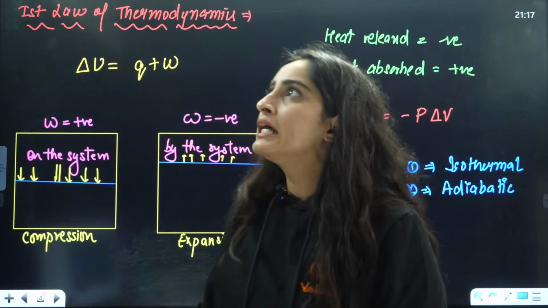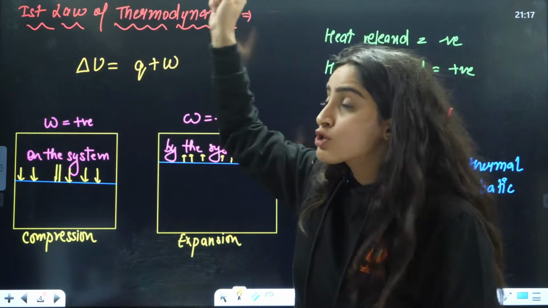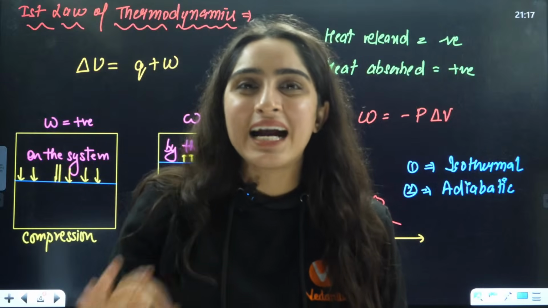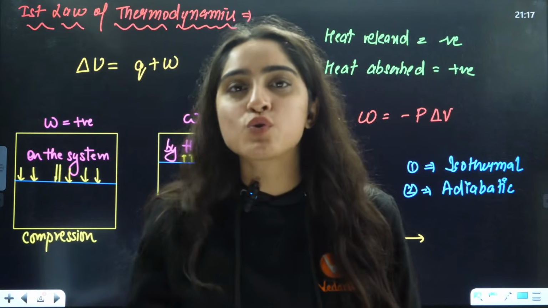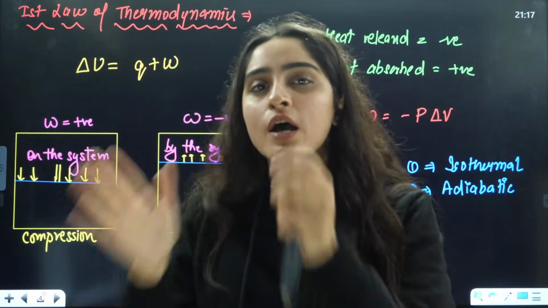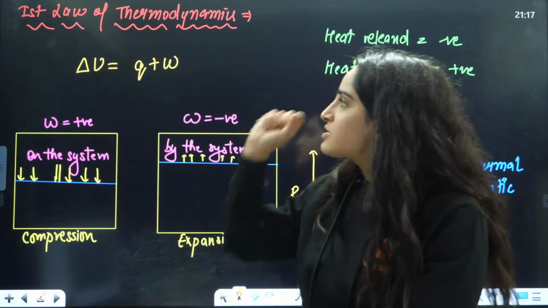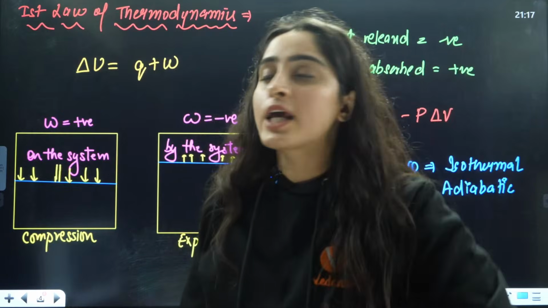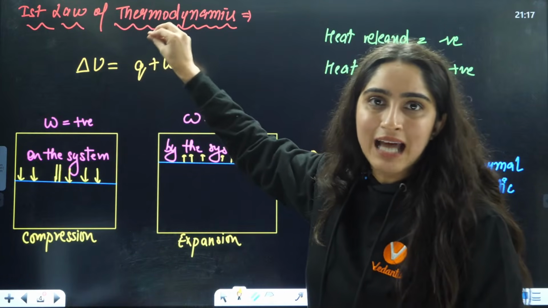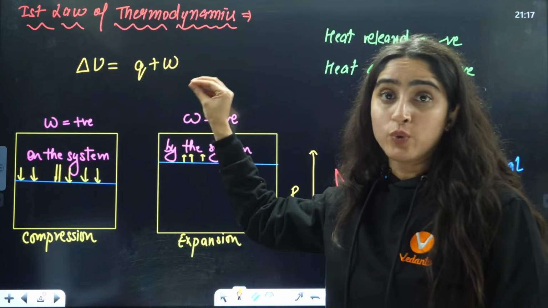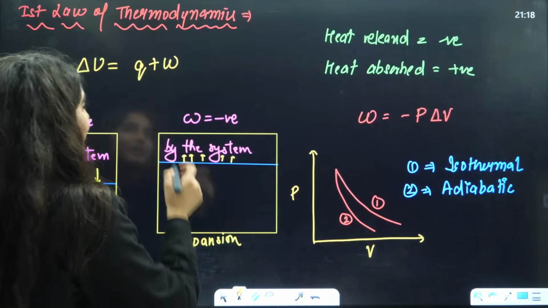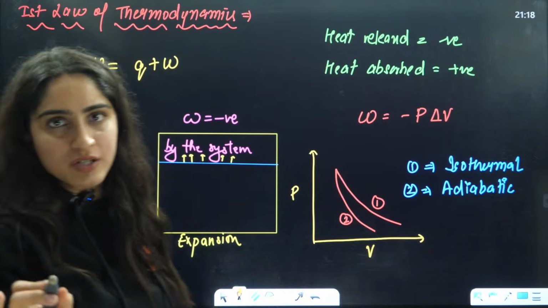If you apply the physics formula, you should also apply the sign convention of physics. But in that case, you will get confused in other formulas of chemistry. So for chemistry, just remember this formula: the internal energy change is equal to the heat energy, that is Q, plus W, the work done. Now let's talk about the sign conventions of heat energy.